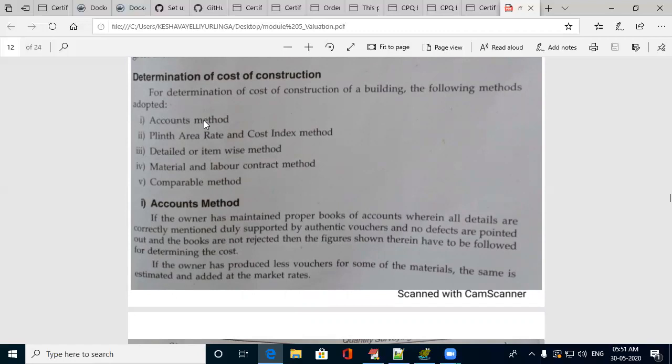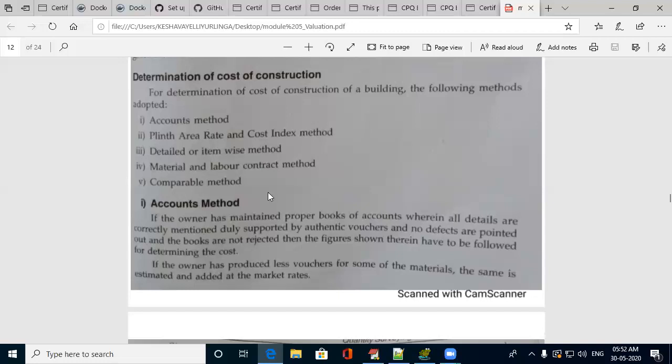Depending on that, you can sell your own asset. If you are buying the property, you will not know all these things, the previous history of the building. Then you should have the knowledge to evaluate any particular asset. There are various methods to find out the cost of construction. One is accounts method, next plinth area rate method, detailed item wise method, material and labor contract method, and comparable method.